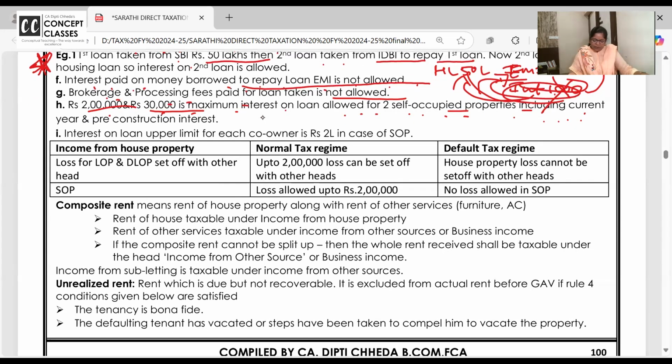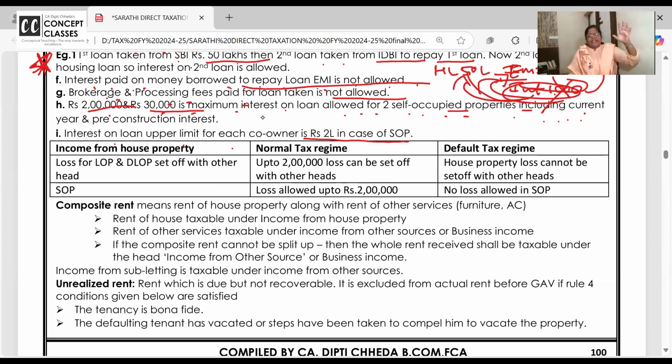Interest on loan upper limit for each co-owner is also 2 lakh. So many times the property is co-owned by two people. Okay, there's a property of 2 crore. I will pay 1.5 crore and I will ask Shreya, you also pay 1 crore. 2.5 crore property both of us have purchased. And both are using it as self-occupied. One floor Shreya is using, one floor I am using.